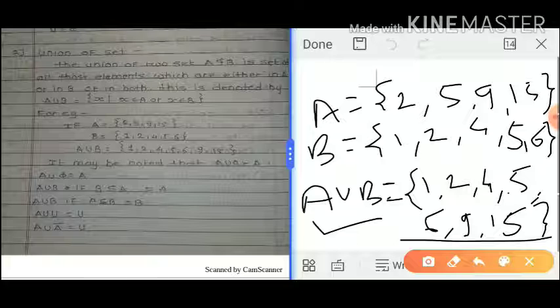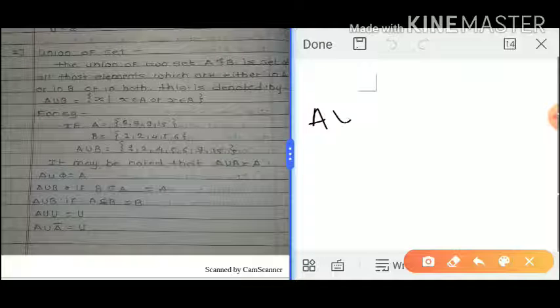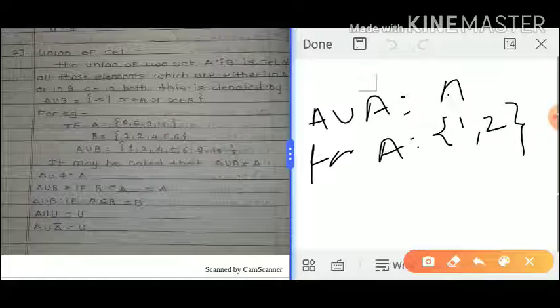So this is A union B. Next, there are some important notes. A union A is always A. For example, suppose A contains the elements 1, 2.